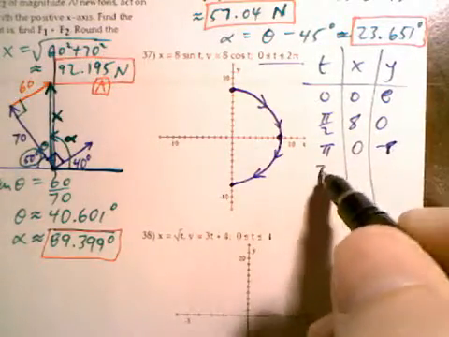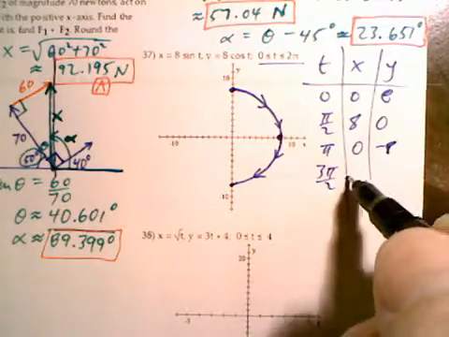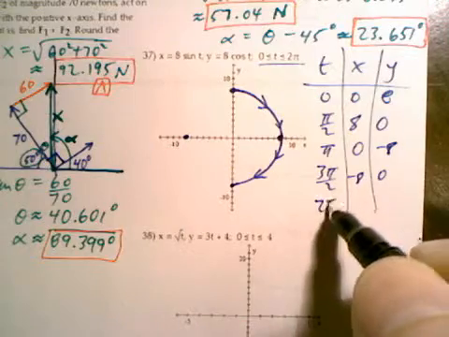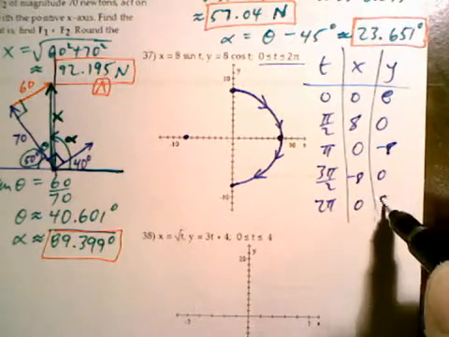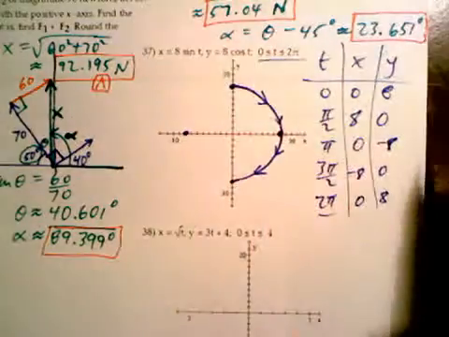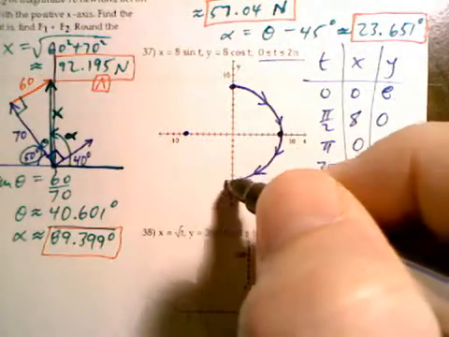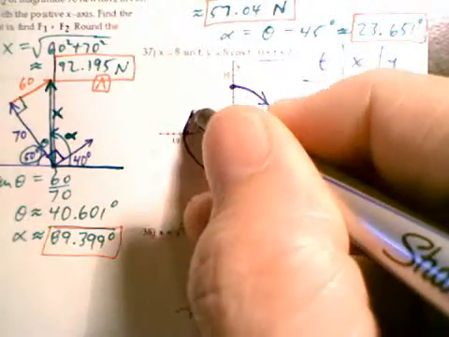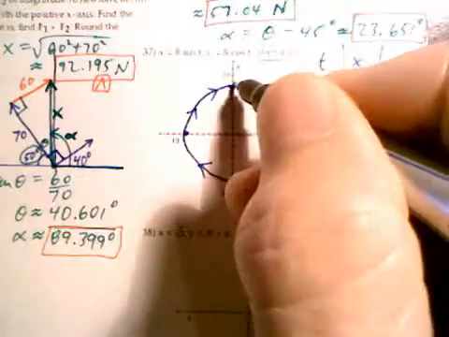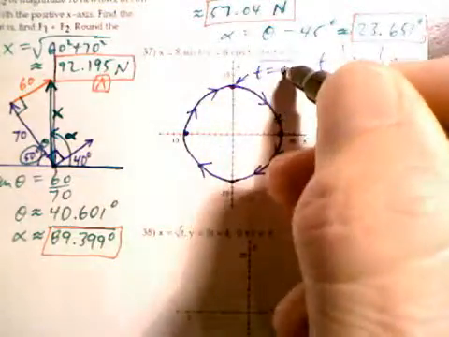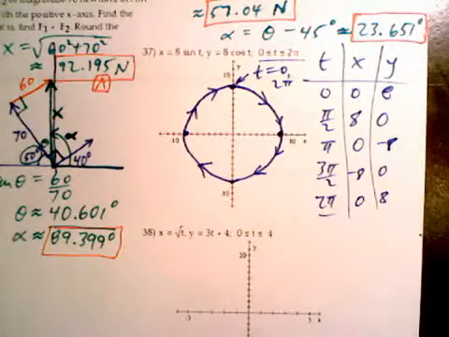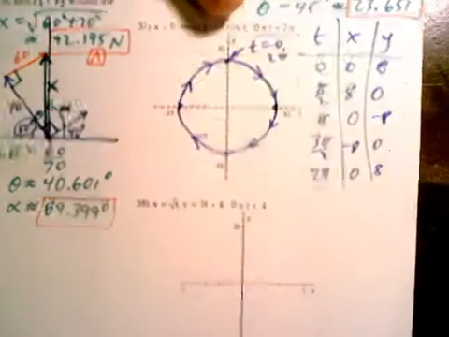And we get direction as well. At 3 pi over 2, we're going to get -8 and 0. And then back at 2 pi, we're going to get 0, 8, because when you plug in 2 pi, you get the same values that you did when you plugged in 0. So anyway, you get this circle. Not too bad. Circle with direction. And right here is where t equals 0, and also 2 pi. So that's how you graph in parametric mode.